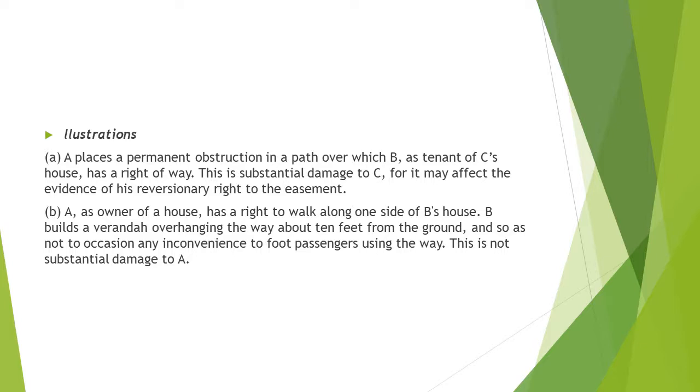Second example: A, as owner of a house, has a right to walk along one side of B's house. So A, who is the owner of the house, has a right to walk along one side of B's house. B builds a veranda overhanging the way about 10 feet from the ground, and so as not to occasion any inconvenience to foot passengers using the way. This is not a substantial damage to A.